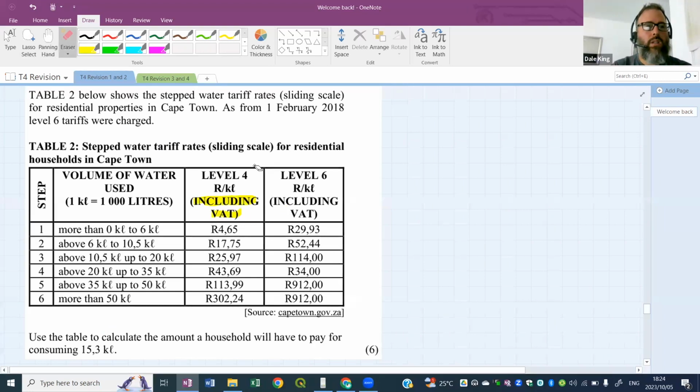The question is, are we using level 4 or level 6? We're going to use level 6, the latest tariffs. And we've got 15.3 kiloliters. I'm going to give you guys about 5 minutes to do this one. We've done this so many times now, so you guys should be good with this. Grade 11s, you should be doing this. Grade 10s, a little bit challenging for you, but try your best.